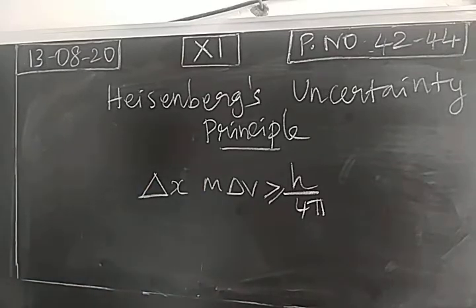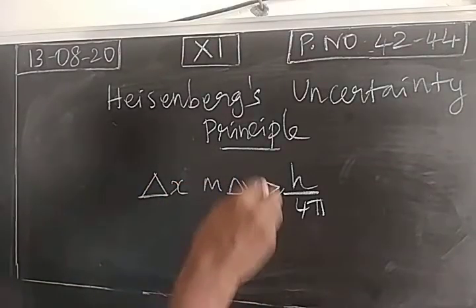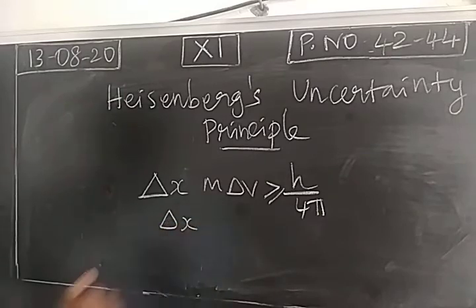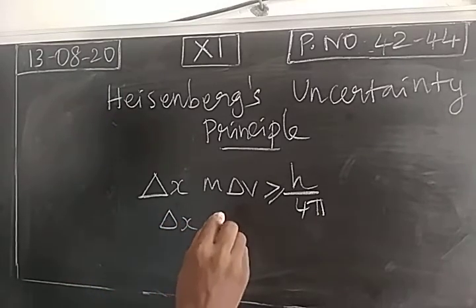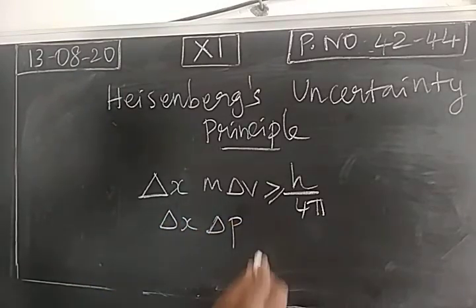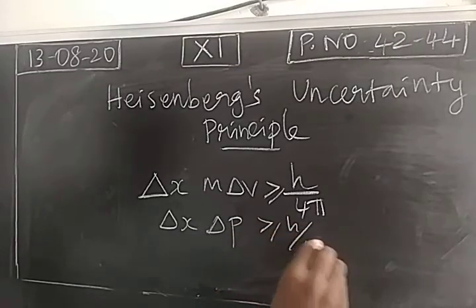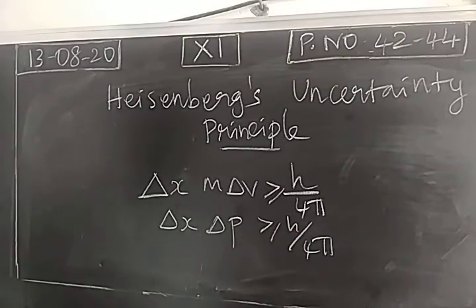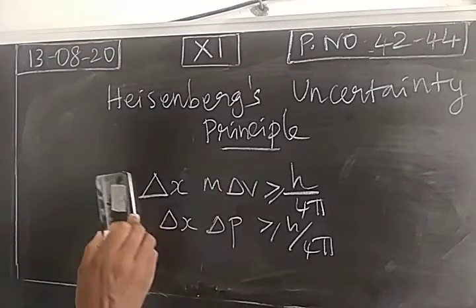This is called the Heisenberg uncertainty principle. This is nothing but momentum: mass times velocity. The uncertainty in position, delta x, multiplied by the uncertainty in momentum is greater than or equal to h by 4 pi. So this is the mathematical expression for the Heisenberg uncertainty principle.